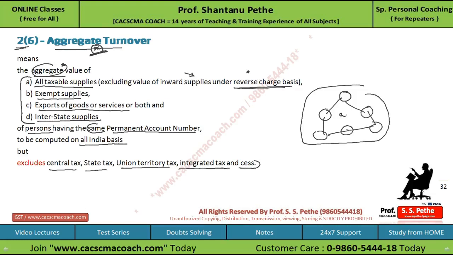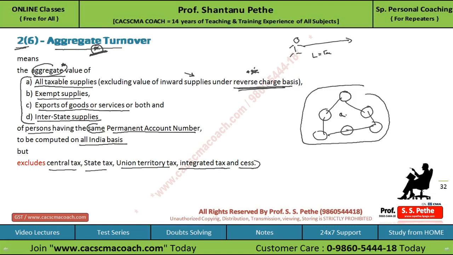So we will take one example to understand this. And before that, try to understand what basically means the inward supply under reverse charge basis. Normally, the person who supply the goods or services is liable to pay the tax.